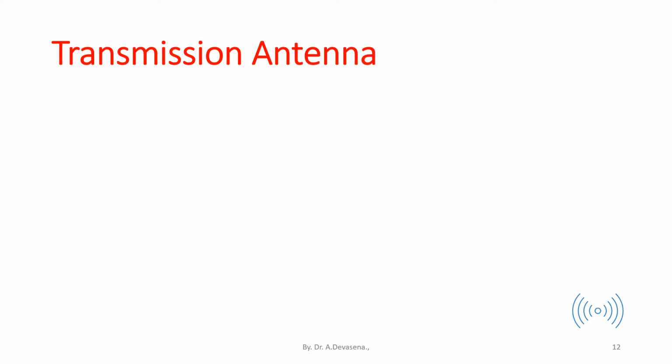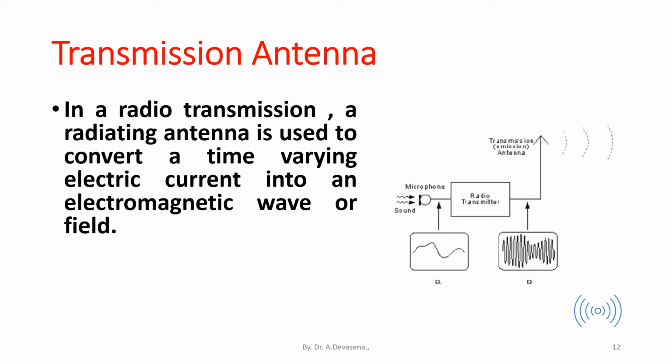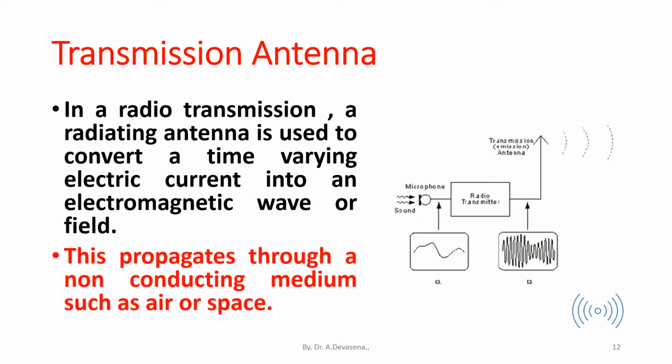Transmission antenna. In a radio transmission, a radiating antenna is used to convert a time-varying electric current into an electromagnetic wave or field. Here is a representation of the transmission antenna. This propagates through a non-conducting medium such as air or space.